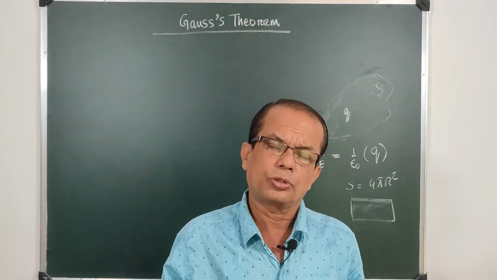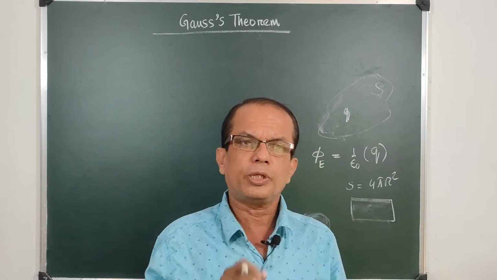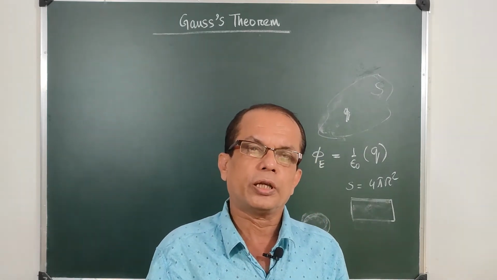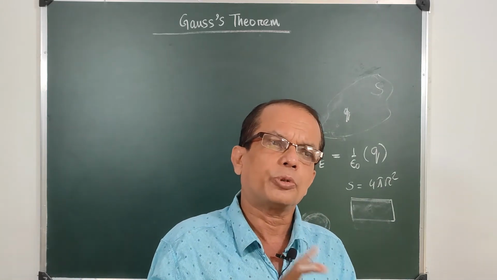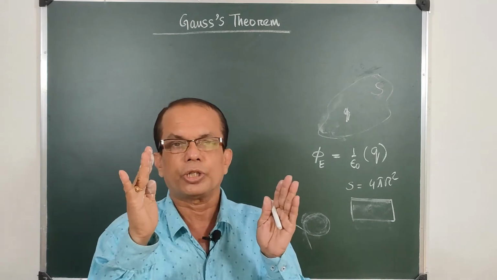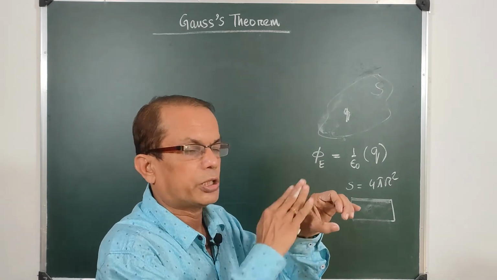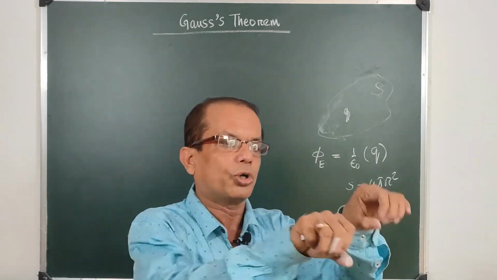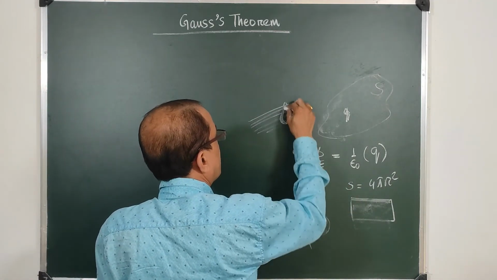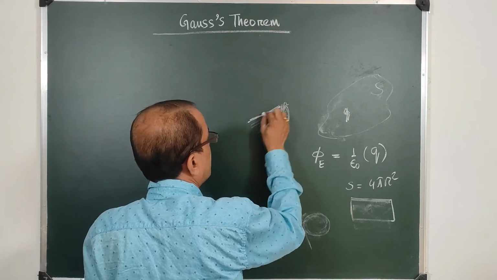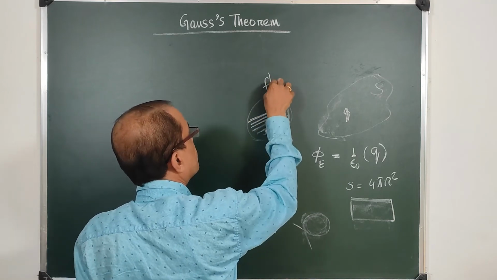Let me introduce electric flux. What at all is flux? Flux means a flow that is associated with an area. Suppose you are holding 10 small sticks in your grip, then the 10 sticks will have some cross sectional area. If you cut it, you have a cross sectional area like this, and this is each stick. So this thing will be called a flux.